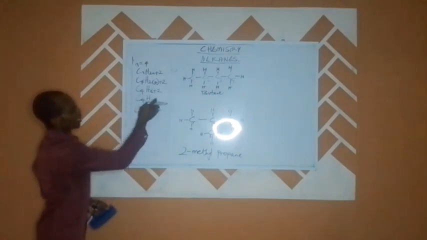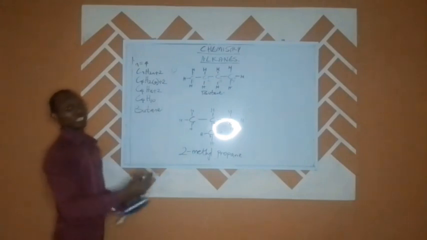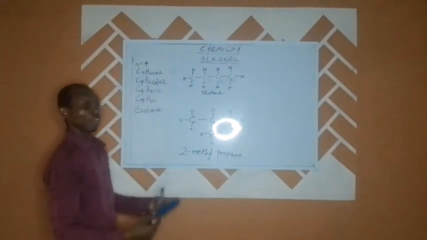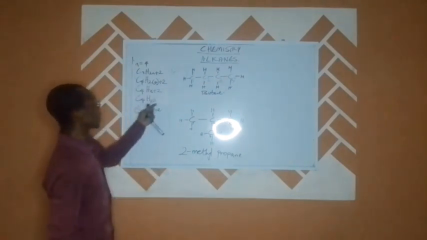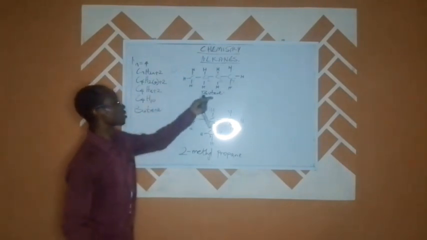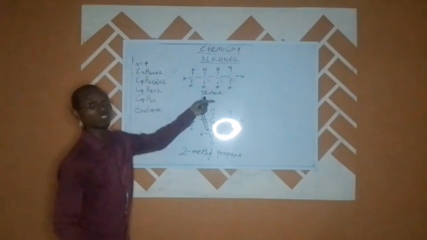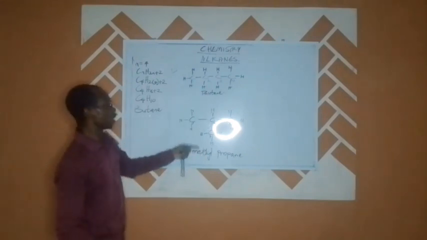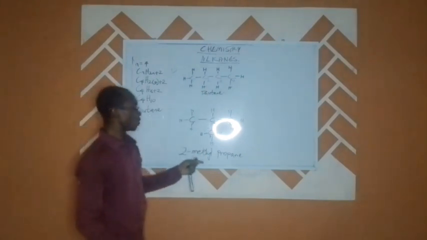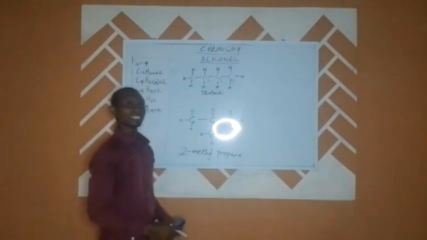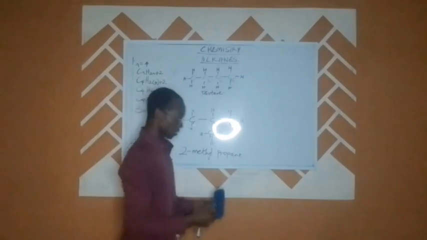So we can see now that C4H10 can have more than one structural formula. C4H10, which as a straight chain hydrocarbon is referred to as butane, can also have another isomer, which is 2-methyl propane. That is about the 4th member of the series.